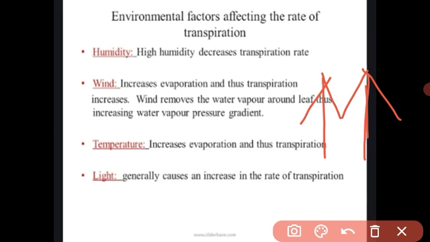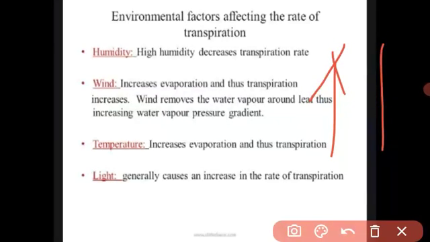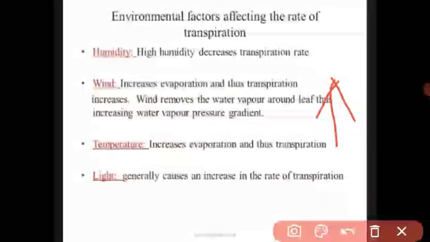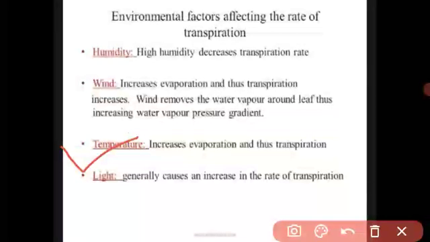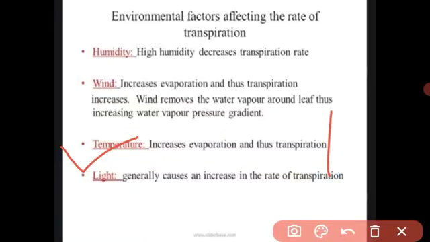Understood? When the humidity is increased, the transpiration rate is decreased. When the wind blowing is increasing, the transpiration rate is also increasing. Understood? When the temperature increases, there is more evaporation, more transpiration of the plant.